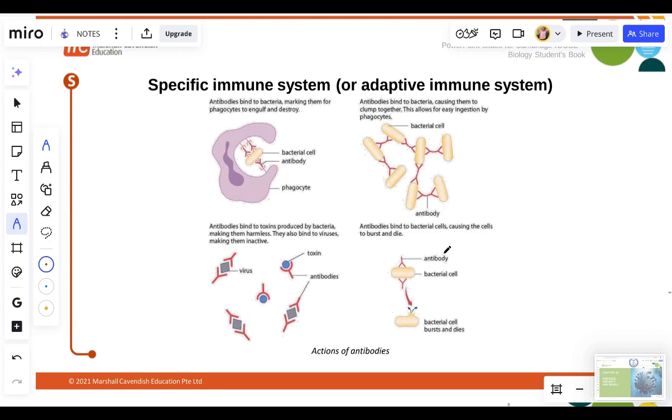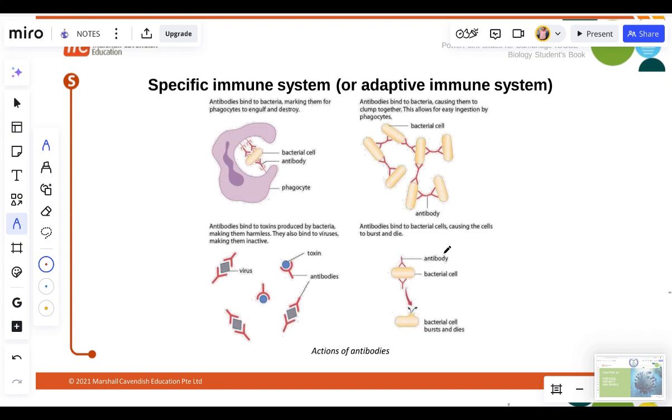They bind the toxin and make it harmless. So now let's quickly move on. Now, types of specific immunity.